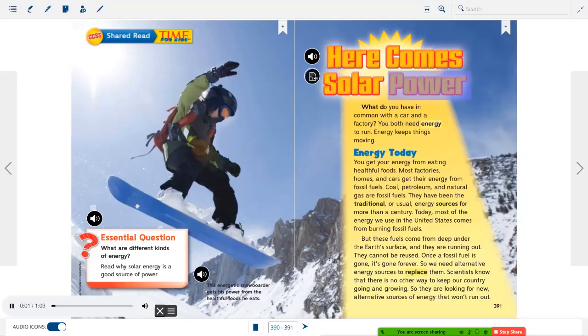Here comes solar power. What do you have in common with a car and a factory? You both need energy to run. Energy keeps things moving. Energy today. You get your energy from eating healthful foods. Most factories, homes, and cars get their energy from fossil fuels. Coal, petroleum, and natural gas are fossil fuels. They have been the traditional or usual energy sources for more than a century.